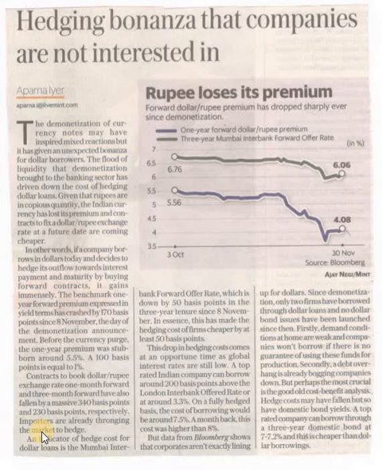But unfortunately, if you read this article, you will get a wrong figure for this. He is saying that the premium is falling, so what you should do is, it is a benefit for an importer. Now, if you look at these two charts, which are right up front here, this is the 1 year forward premium, and this is the 3-month interbank forward offer rate, the 3-month Mumbai interbank, this is MIFOR.